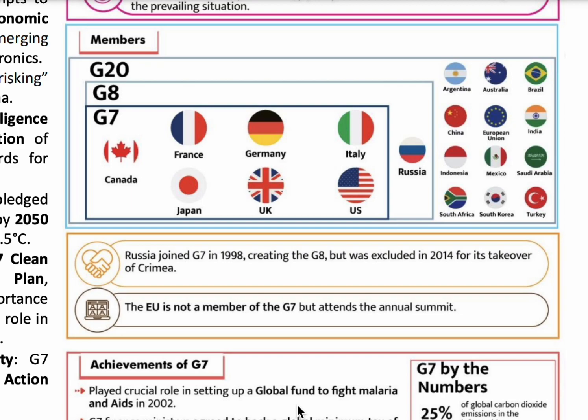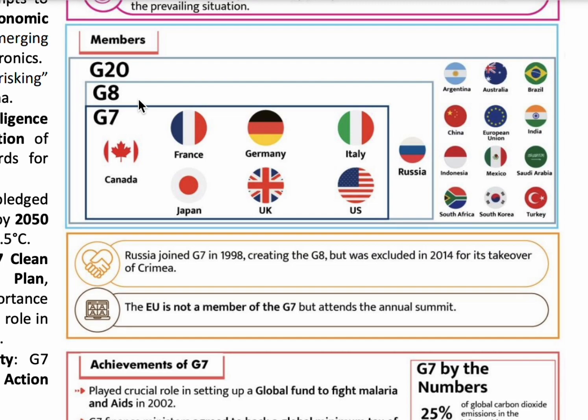G7 was formed as a result of huge economic problems during the 1970s. The first oil shock and the collapse of Bretton Woods made the heads of the countries form a platform to discuss global economic governance, international security, and energy policies, etc. Later, in the year 1998, Russia was included in G7. In 1998, Russia was included and formed G8 or group of 8 countries.